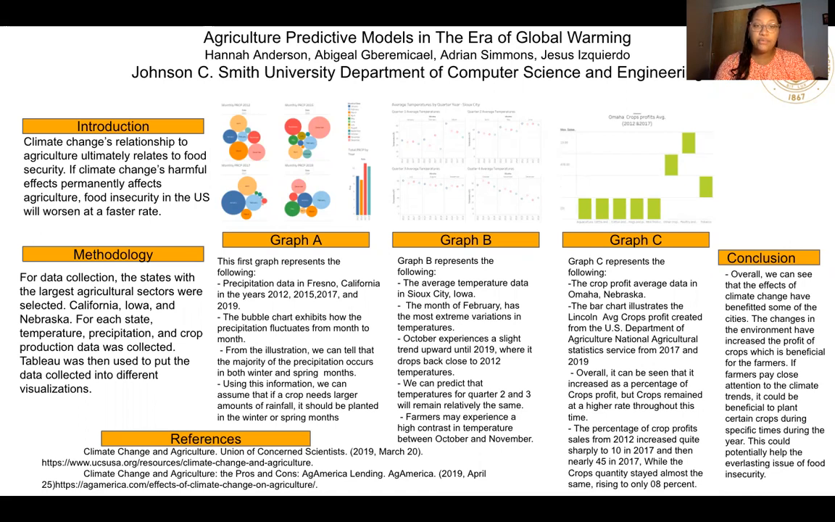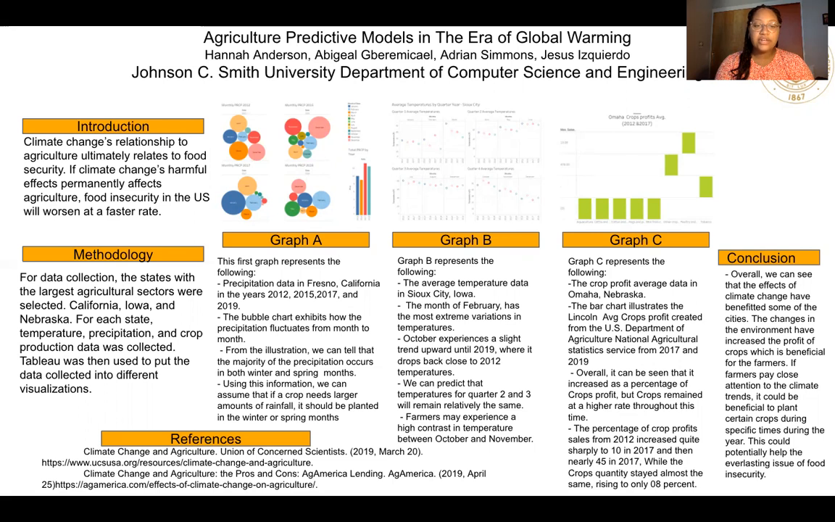This first graph represents the following: precipitation data in Fresno, California in the years 2012, 2015, 2017, and 2019. The bubble chart exhibits how the precipitation fluctuates from month to month. From the illustration, we can tell that the majority of the precipitation occurs in both winter and spring months.